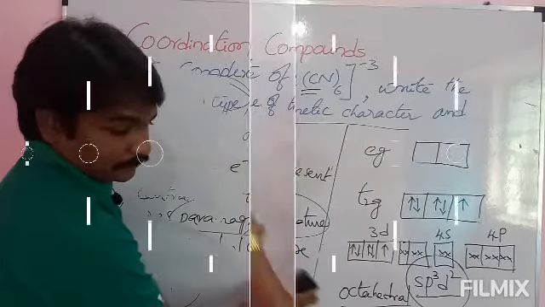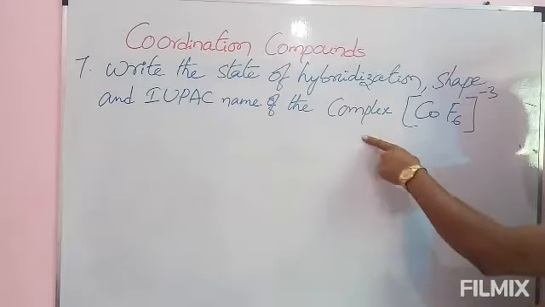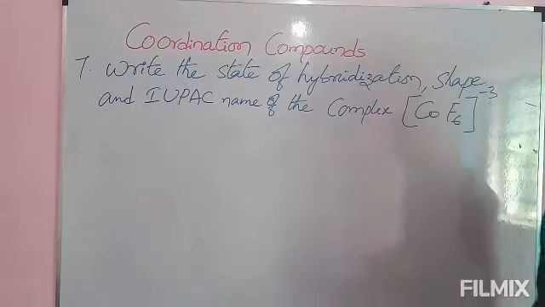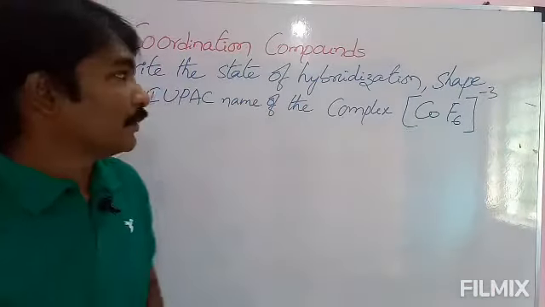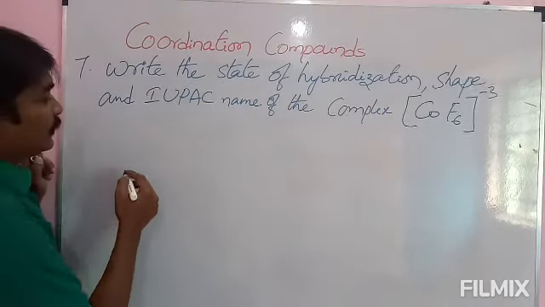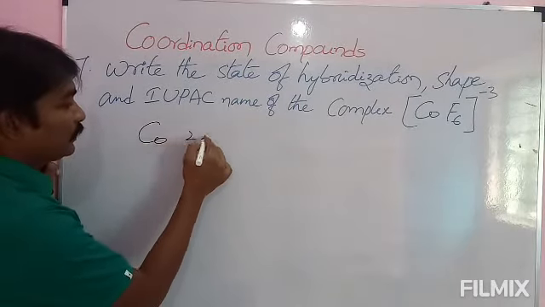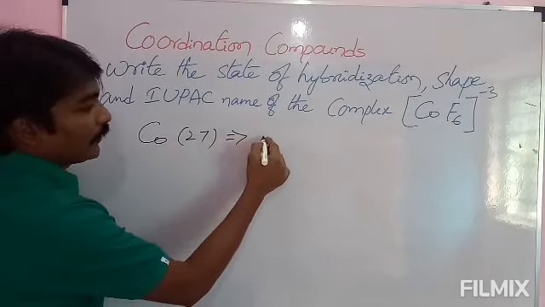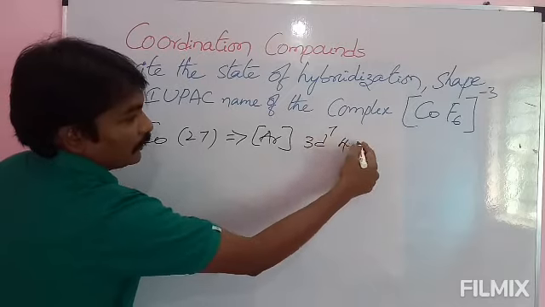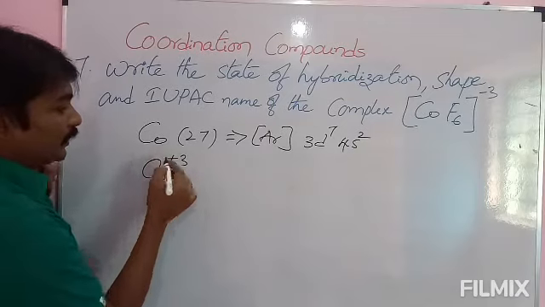Seventh one: write the state of hybridization, shape, and IUPAC name of the complex CoF6 3-. We have to write the IUPAC name also. First we will write hybridization. To write hybridization, first we have to write the electronic configuration of cobalt. Cobalt 27: argon 3d7 4s2. Here we need cobalt plus 3.